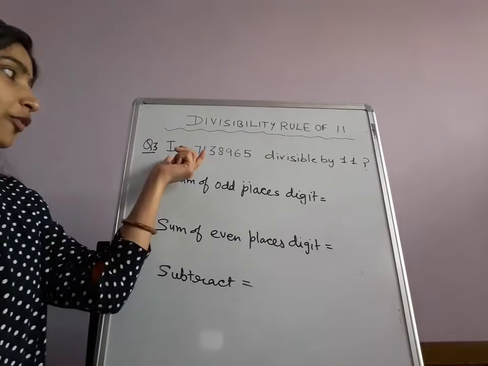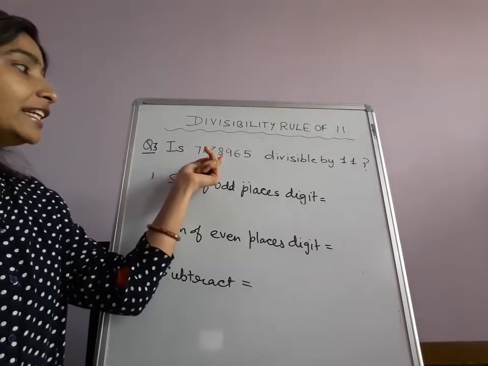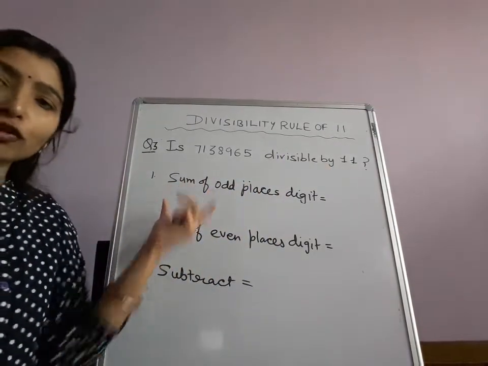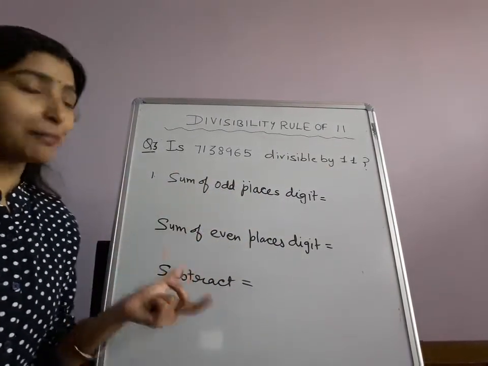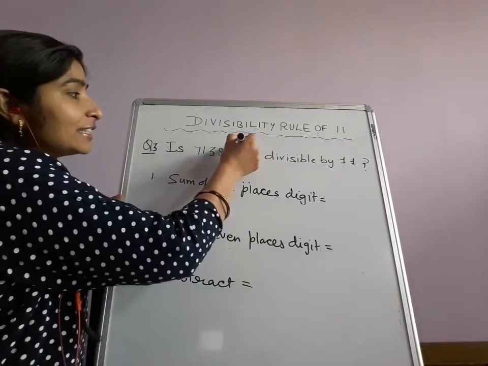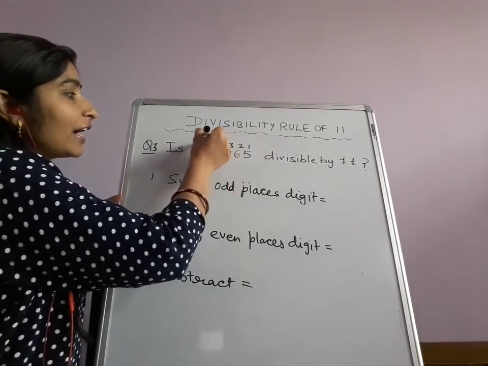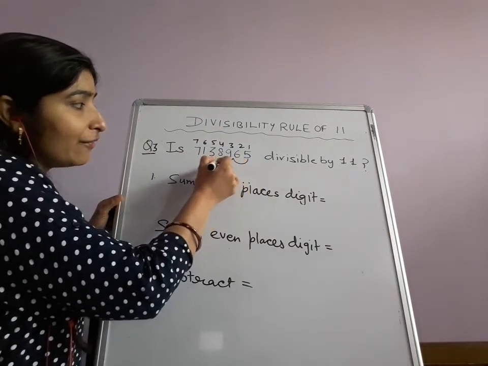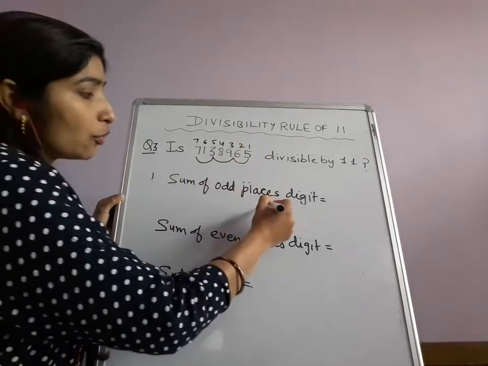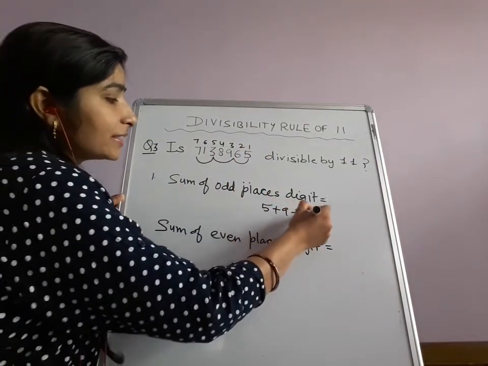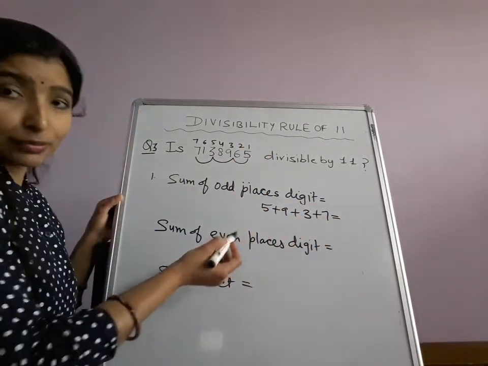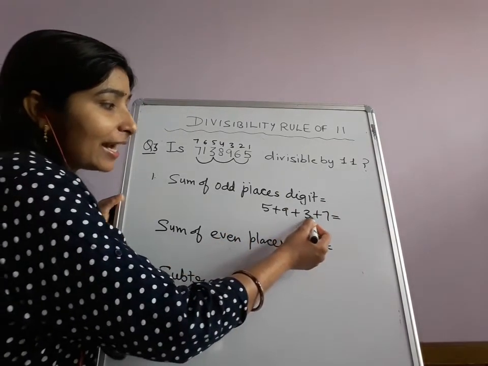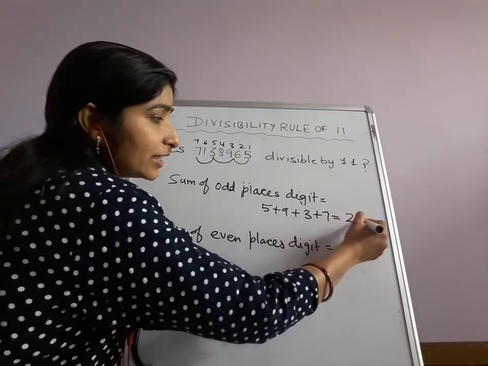Now, in this question, is 713865 divisible by 11? So what do I have to follow? I have to follow this trick, the 3 steps. Okay, so this is first, second, third, 4, 5, 6, 7. First I will take odd places: first, third, fifth and seventh. So 5 plus 9 plus 3 plus 7. What is my total? 5 plus 9 is 14, 14 plus 3 is 17, and 17 plus 7 is 24.